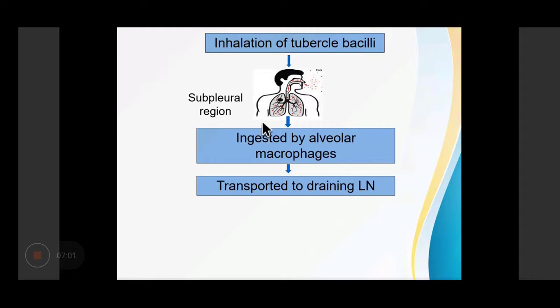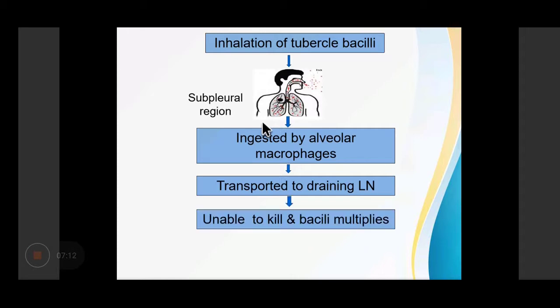The macrophages which are not sensitized are unable to kill the bacilli, and so the tubercular bacilli multiply and grow, sometimes spreading to other areas of the lung. Within 2 to 3 weeks, T cell mediated or type 4 hypersensitivity immunity develops.